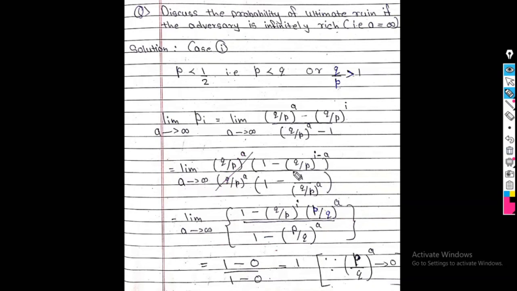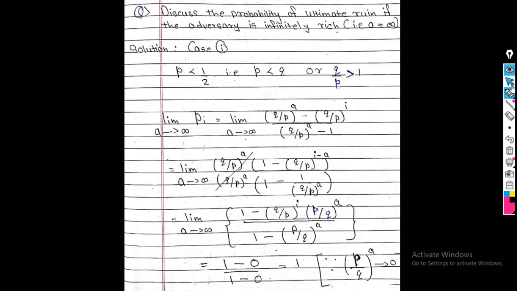Now I separate these two terms, q upon p raised to I minus a. Okay, now in this case I put the value a tends to infinity. So this term becomes 0. This term also becomes 0. So the final answer is 1 minus 0 divided by 1 minus 0. Answer is 1. Now why are these two values 0? See here, q upon p raised to a tends to 0. Okay, so this is my first case.